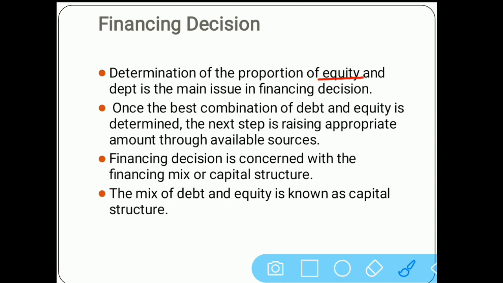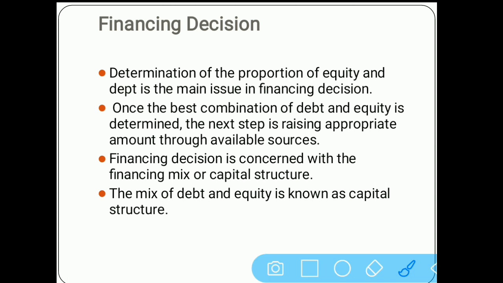Preference shareholders are not known as owners of the firm, but they have a right to dividend only. They don't have any other rights. Then reserves. Reserves are actually savings of the company, under different headings like general reserve, capital reserve, employees fund, etc. So the combination of equity plus preference plus reserves is known as equity.